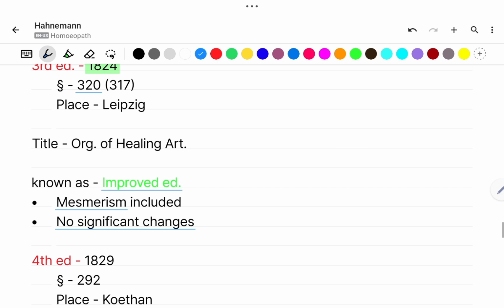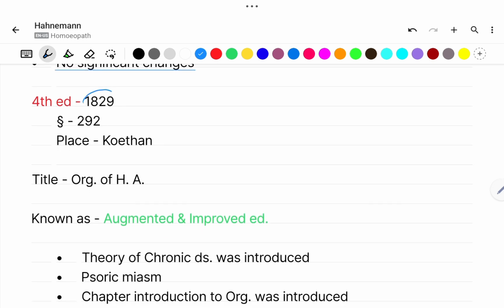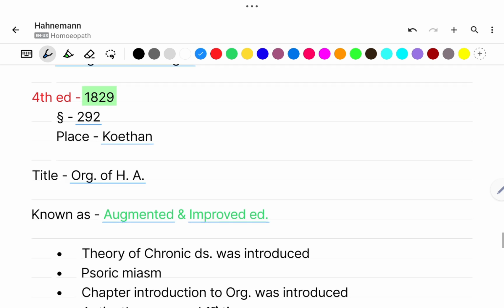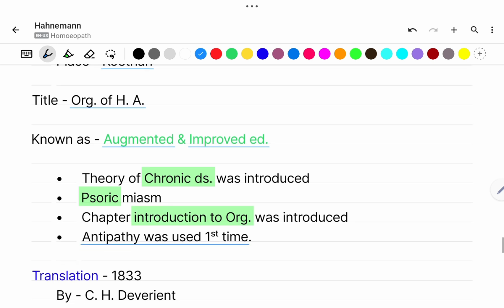Now comes the fourth edition. The fourth edition came in the year 1829. Total number of aphorisms 292 and the place Kothen. Title was Organon of Healing Art. And the fourth edition was known as the Augmented and Improved Edition. It includes the Theory of Chronic Disease, Psoric Miasm, the chapter Introduction to Organon was added in this edition, and antipathy was used for the first time in the Organon.